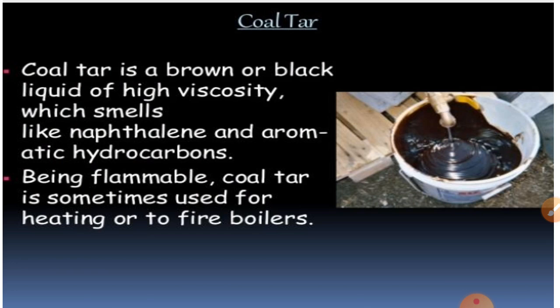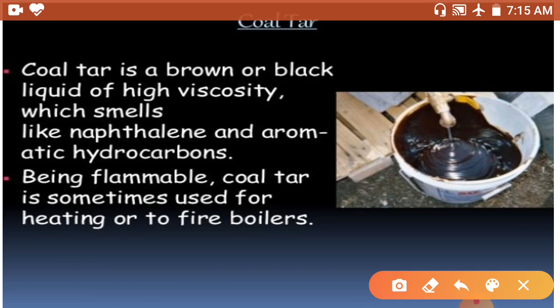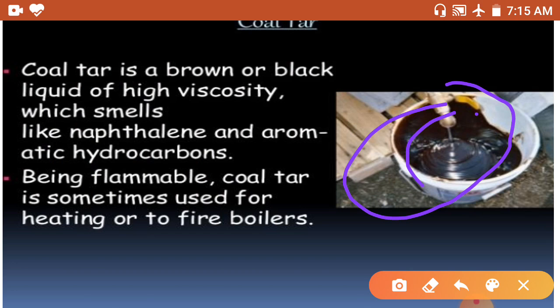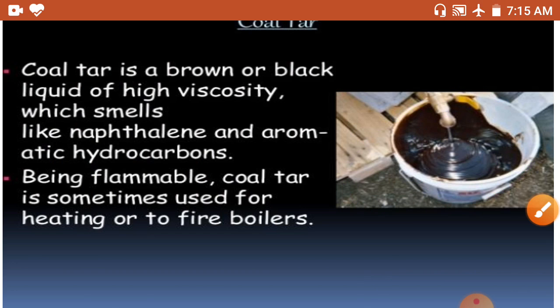And earlier coal tar was used for metalling roads and for petrol production. Okay, so that is coal tar. It is a thick black liquid.